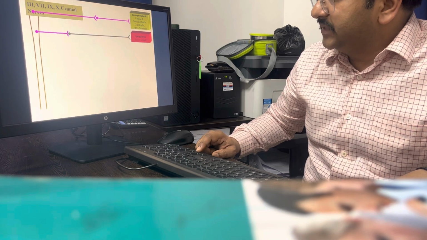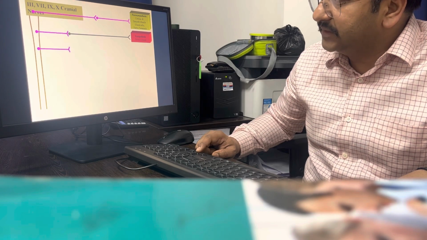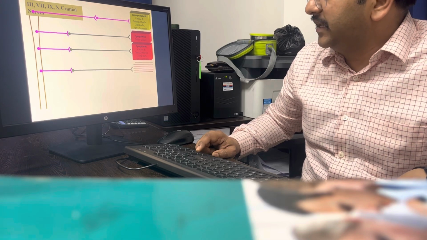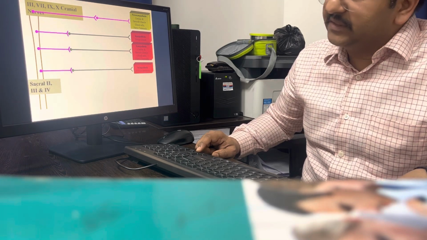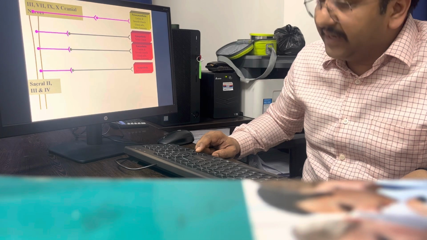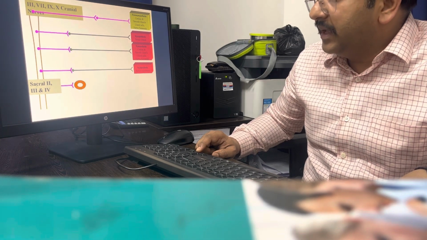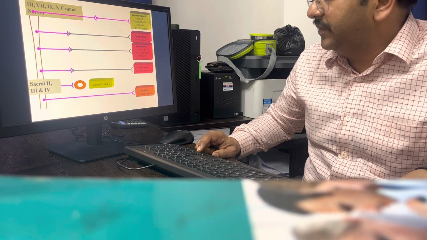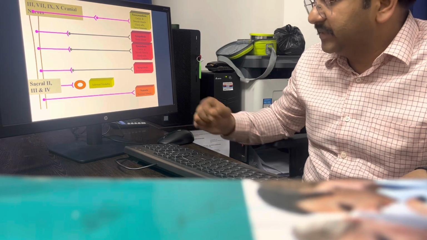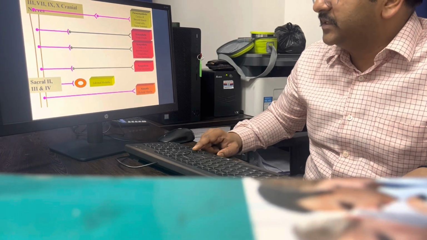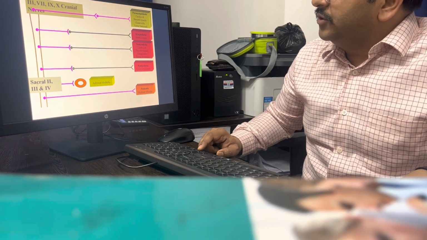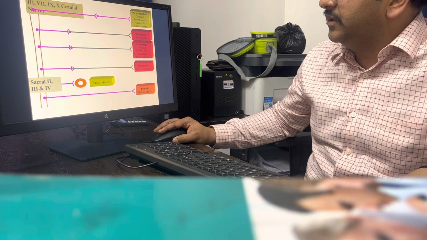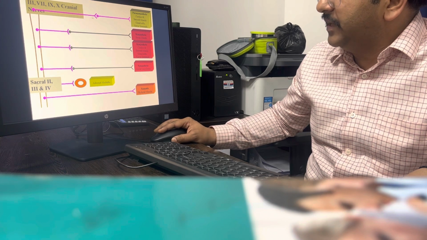This is the sympathetic. This is again the sympathetic. In the middle part, you will find the sympathetic system. This is again the sympathetic system, and this is the sacral part. This will be parasympathetic. This will be parasympathetic again. So cranial and sacral will be the parasympathetic, and this is the somatic supply to the skeletal muscle.